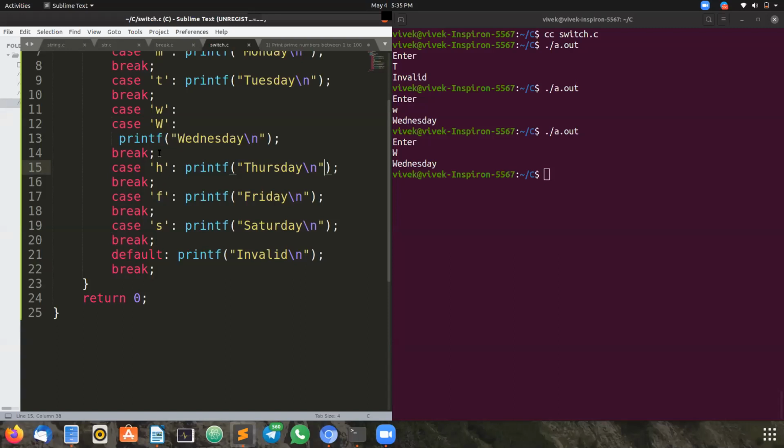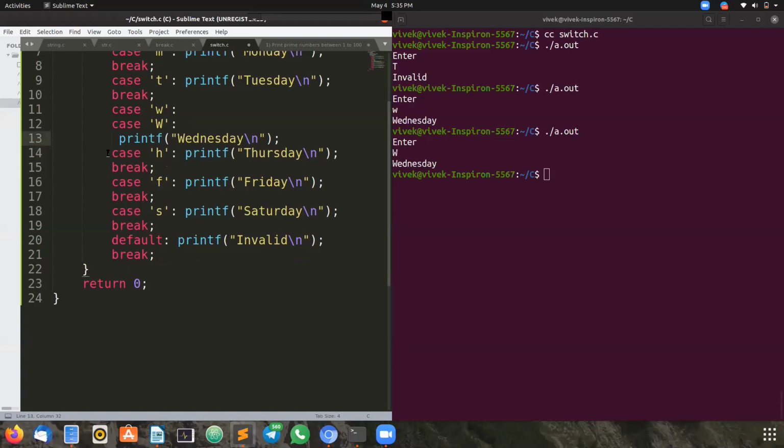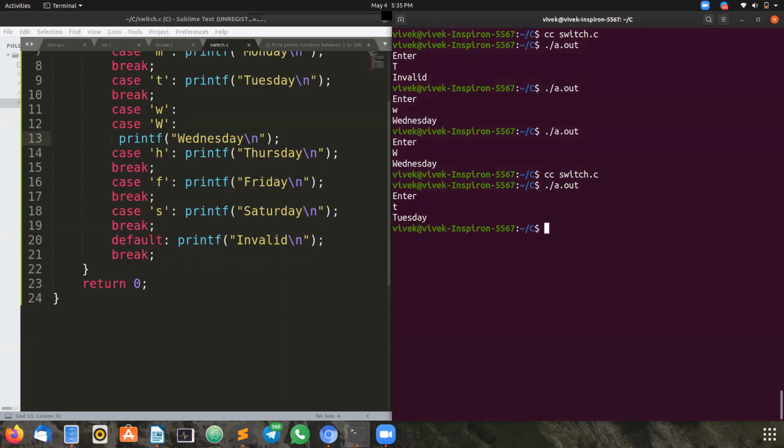In multiple choice questions, he can remove these break statements also. If I remove a single break statement, what happens? You just see. After Wednesday, I have removed the break statement. He may ask differently. So it will execute for all the other cases. If you put T, Tuesday, because after Tuesday we have a break statement. But for Wednesday we don't have, so it will print Wednesday and Thursday both, because after Thursday we have a break statement.